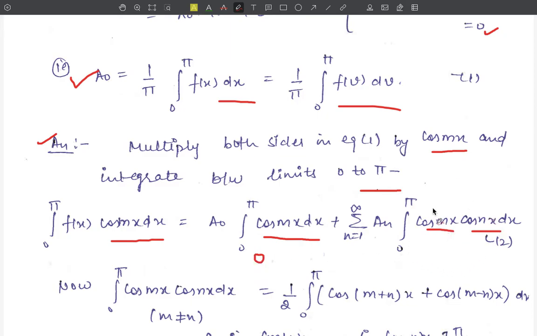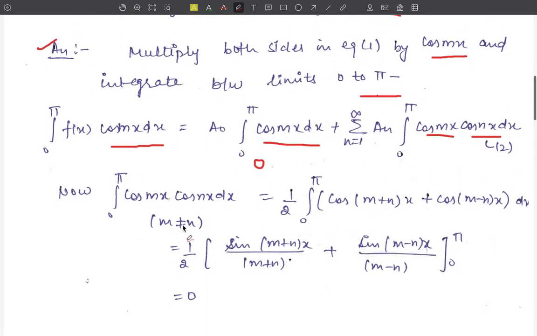Now the value of this integration for m not equal to n, the first condition. Here we can use cos C cos T, which will be equal to 1 upon 2 of cos of C plus T, that is cos of (m plus n)x, plus cos of C minus T, that is cos of (m minus n)x, dx.